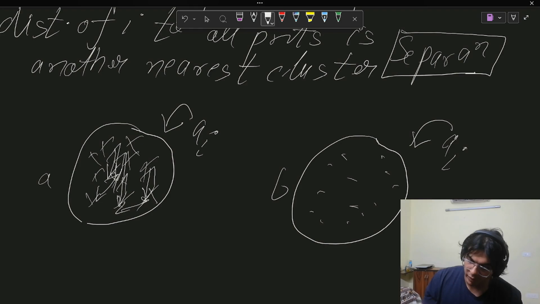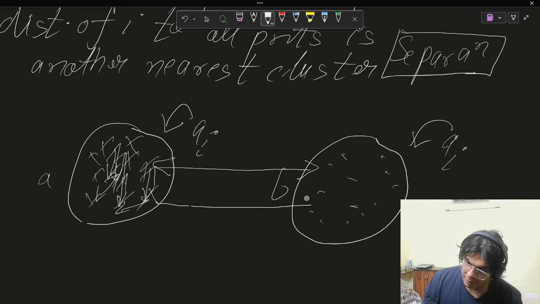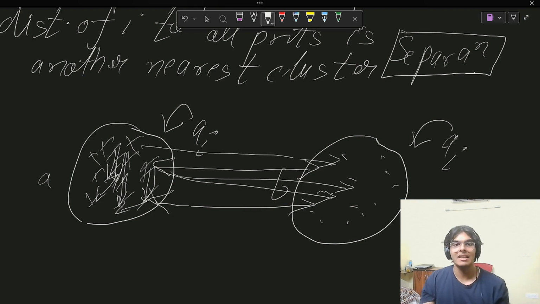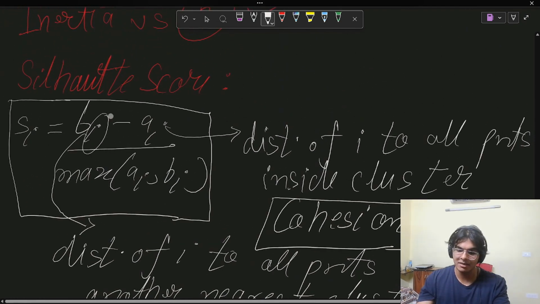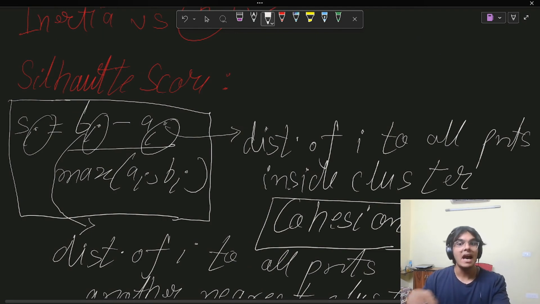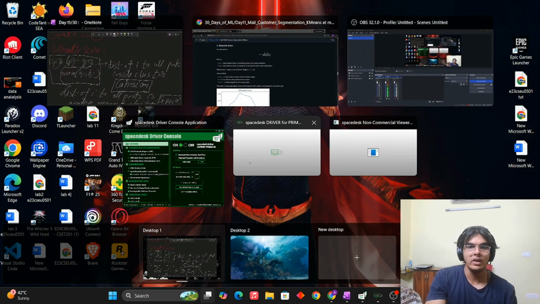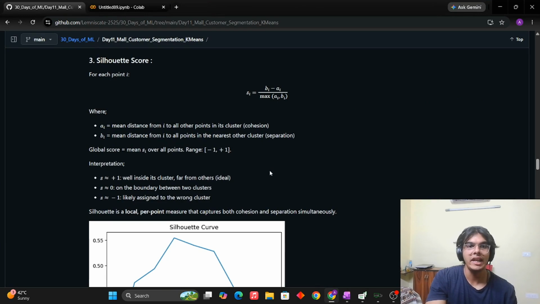Then what we do is we calculate the distance between any point in cluster A to the points in cluster B, and we add them up. Which is why we have written i here. i here means that this is a single point, and we do this for all the points, and we average it out.